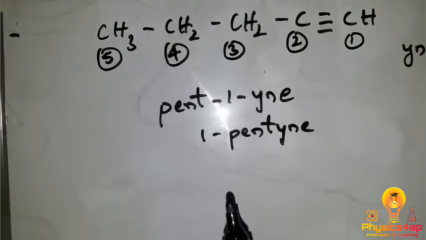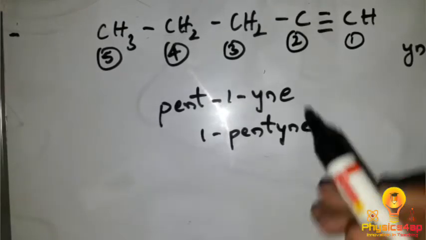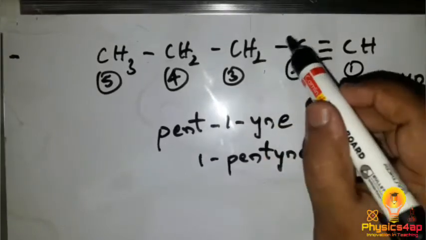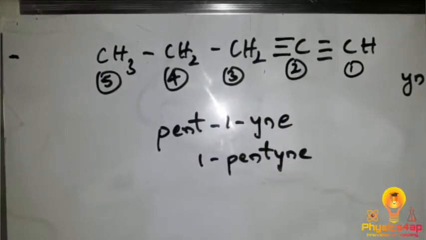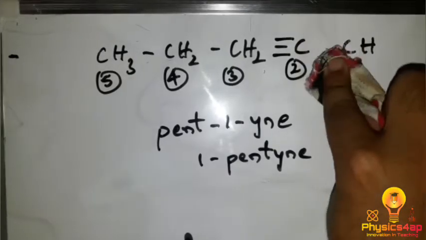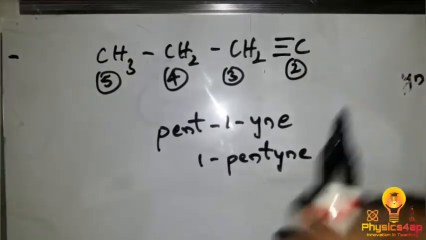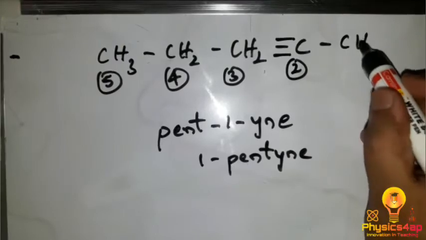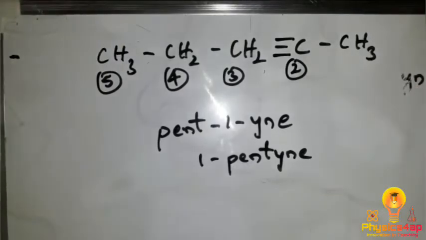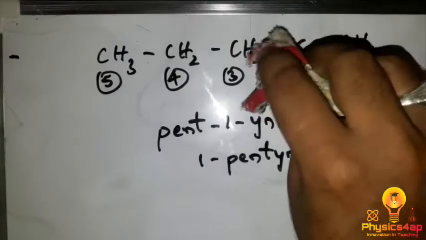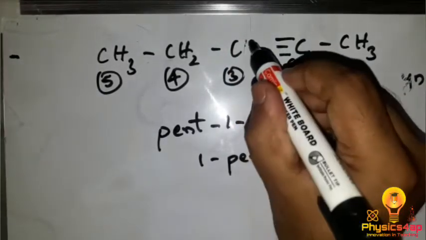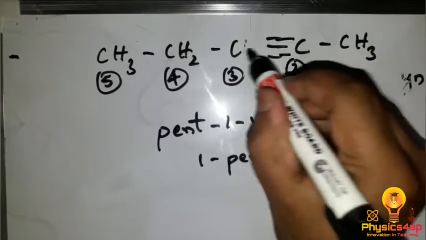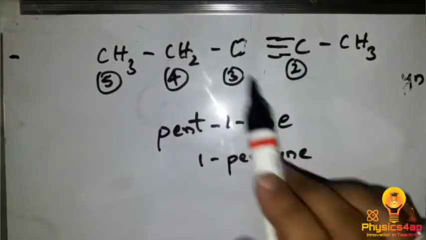Or another example: the same hydrocarbon, if the triple bond is in the second position, CH3, and a little adjustment here, so here we have 1, 2, 3, 4, right?